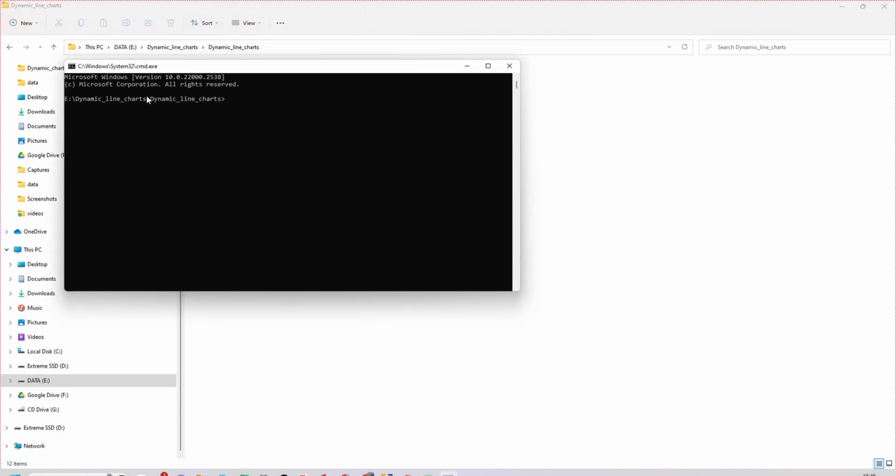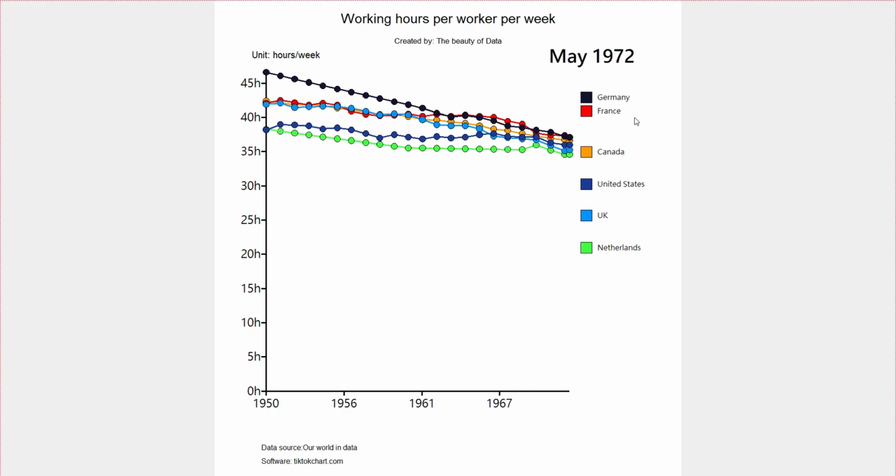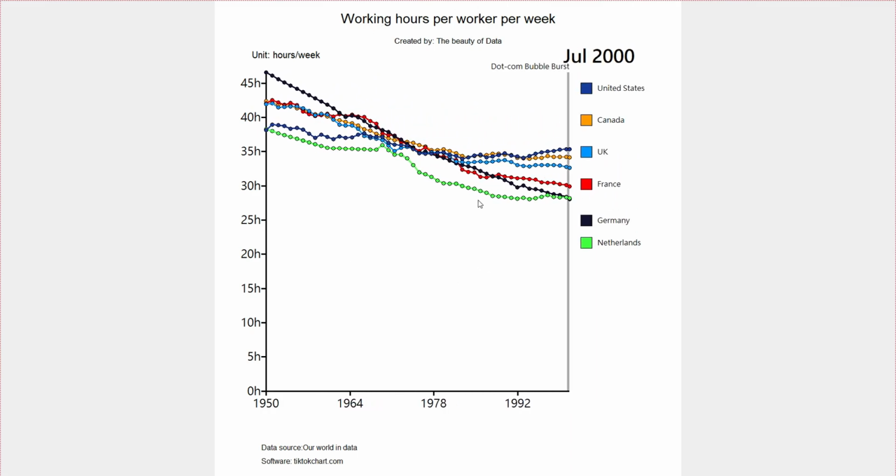When you type cmd, make sure that the dynamic line chart folder appears here, and you start typing python, and you type python 1.dynamic line chart, t meaning test. Okay, and then when you press enter, a dynamic chart appears.